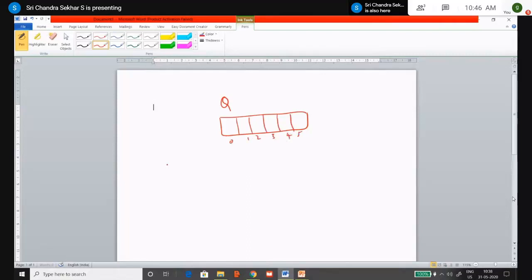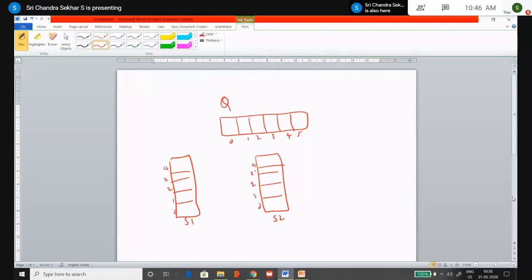Similarly, for implementing one Q, we require 2 stacks. Let these stacks be S1 and let the second stack be S2. Let me give the indexing also. If you don't give indexing, it's not a problem, but it's a practice that I make all this indexing.